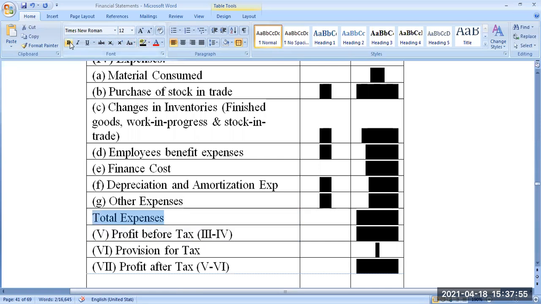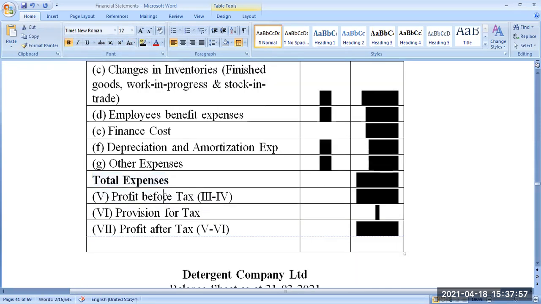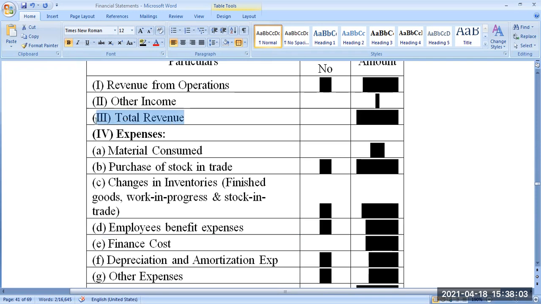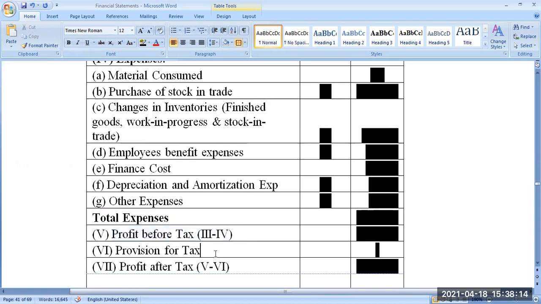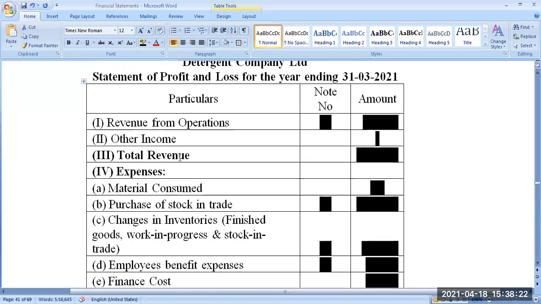If you minus total expense from the total revenue, you will get profit before tax. If you have any tax, if you minus that amount from the profit before tax, you will get profit after tax. That's it. So you keep the format ready with you.